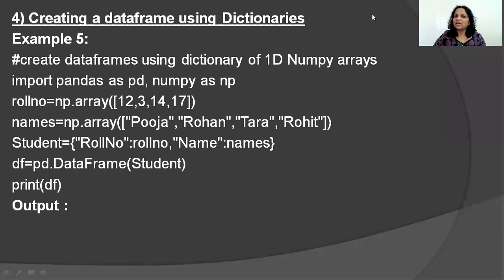Okay. Now, how about having a dictionary which consists of one-dimensional arrays? A one-dimensional array, again, can be looked at as a list as well. So you have a one-dimensional array here. It's a 1D array. To be more precise, a 1D NumPy array. You have another 1D NumPy array, and I have a dictionary which connects you to these 1D arrays. So what are you expecting to see? You're expecting to see 2 columns, one is roll number and one is name. Roll number will have all the elements of the 1D array called roll NO, and name will have all the values of the 1D array called names.